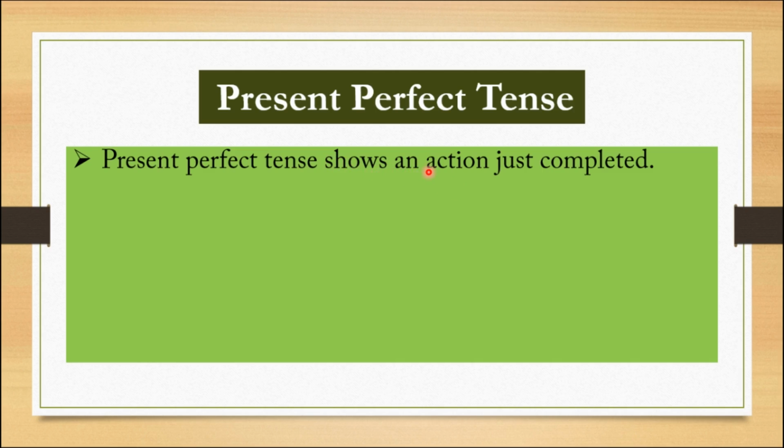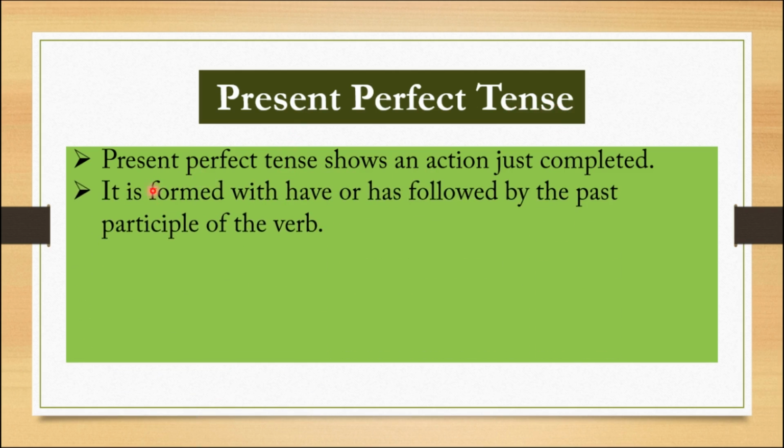So, with such incidents, such actions, we must use present perfect tense only. It is formed with have or has followed by the past participle of the verb. You know, the V3 form of the verb is called the past participle. We easily identify present perfect tense with the help of have or has.